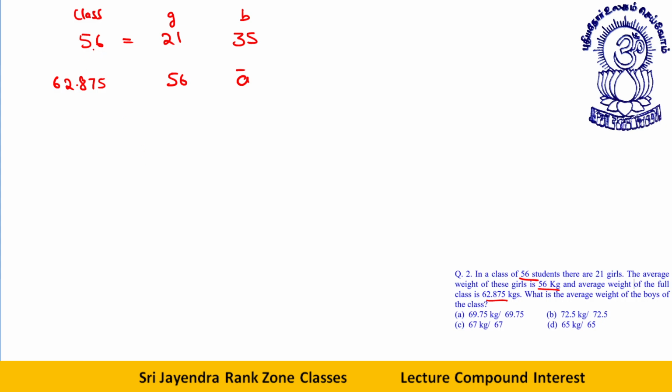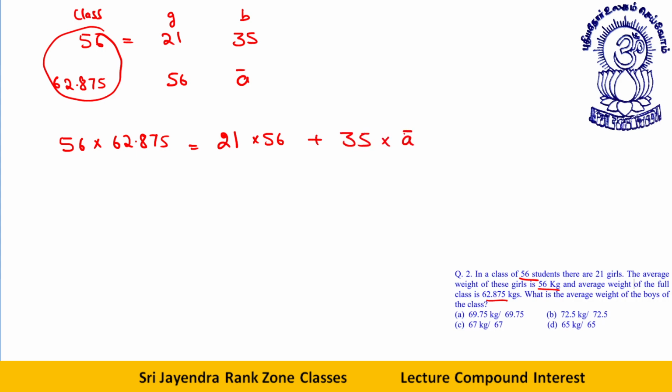Now I can say the total weight will be how much? This will be the total weight: 56 into 62.875 is equal to, the average weight of these girls is 56 kg. These boys, I don't know what their average weight is. Let this be a.